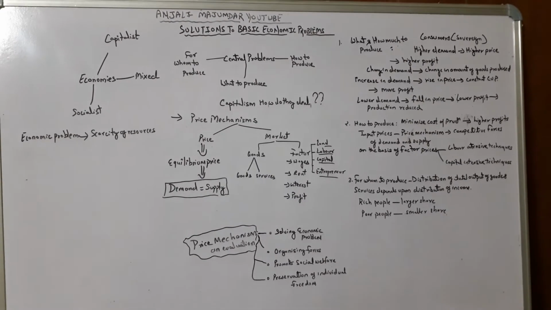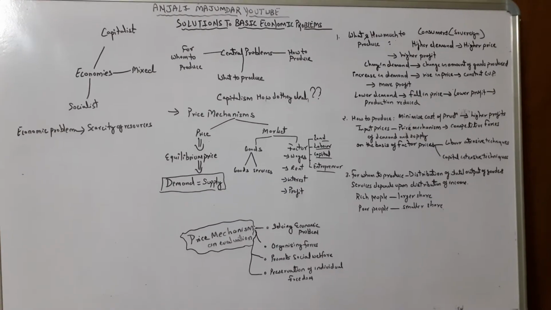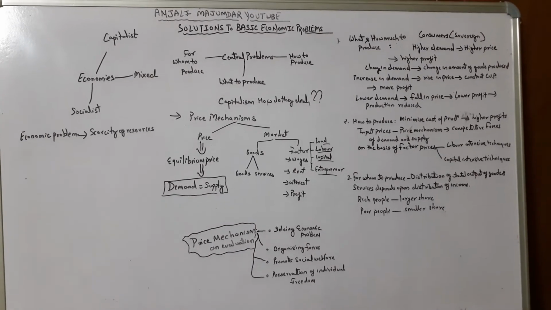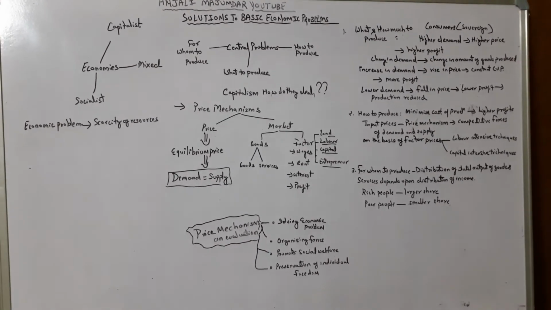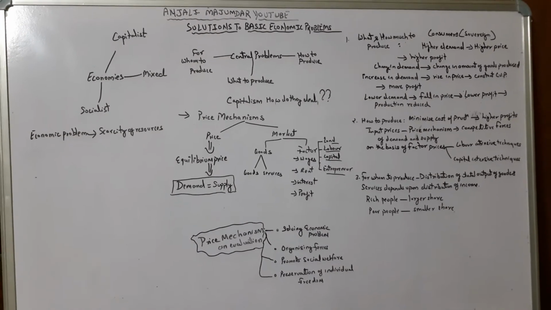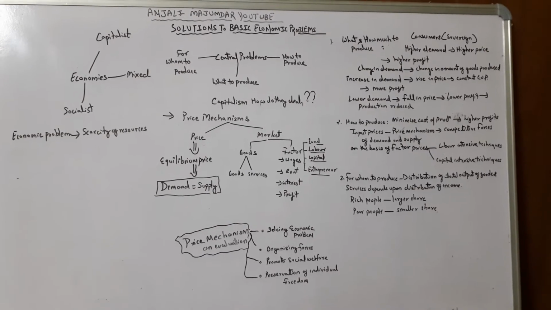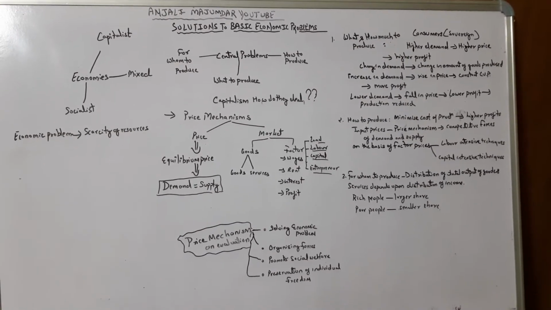So that point where demand and supply is equal, or where the demand curve and supply curve are intersecting, is known as the equilibrium price. Now when it comes to market, a market is a place where buyers and sellers are meeting. It is a system where buyers and sellers can meet.